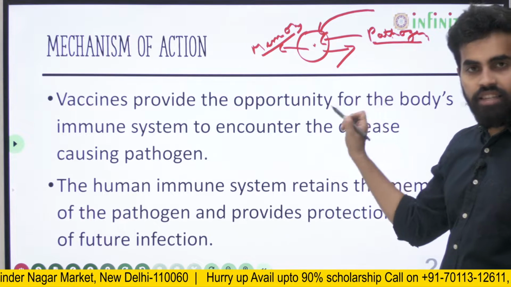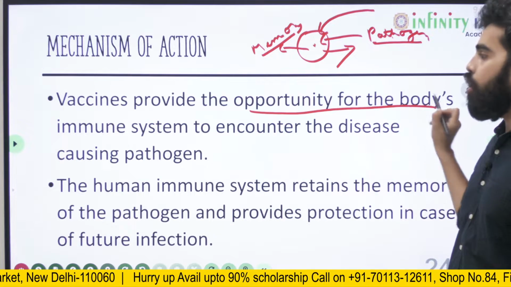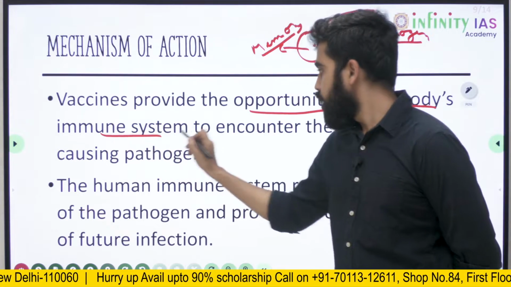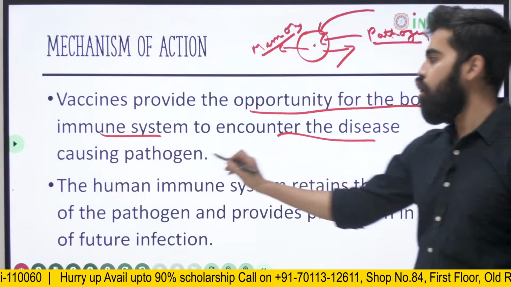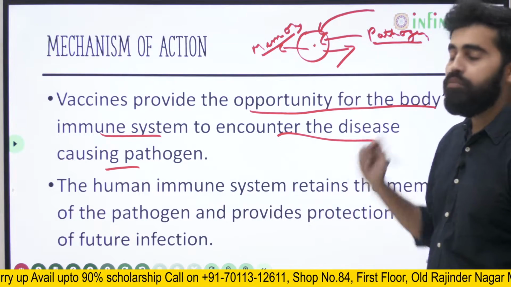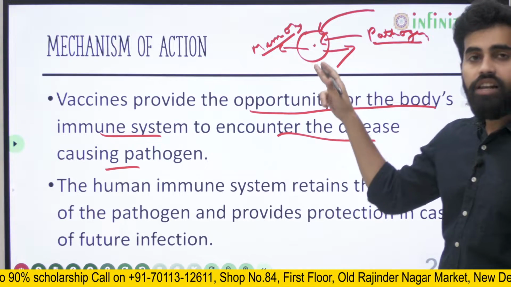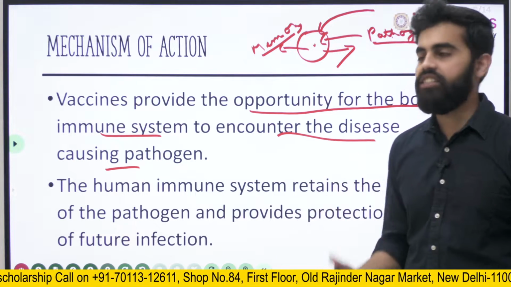So, what do vaccines do? Vaccines provide the opportunity for the body's immune system to encounter the disease-causing pathogen. Here we have seen that the first time the infection was severe, so the animal has to suffer the disease for the first time.